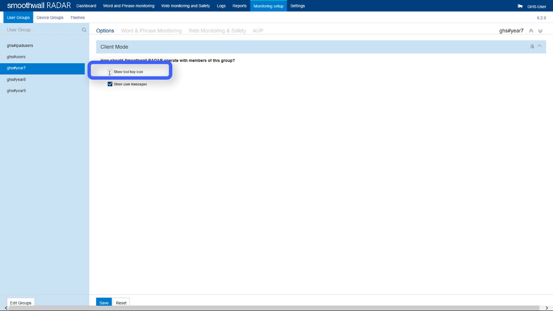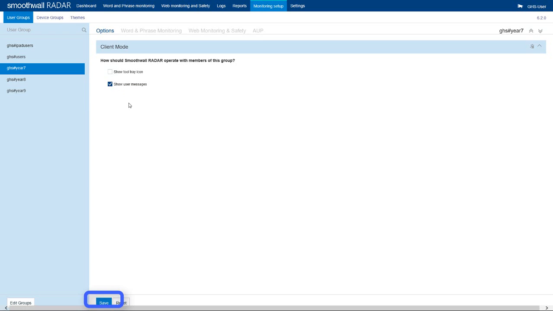Untick the Show Tool Tray icon checkbox to remove the Shield tool tray icon from being displayed on the active device. Untick the Show User Messages checkbox to suppress any active messages that have been enabled elsewhere for the user group, such as notification of capture or website redirection.